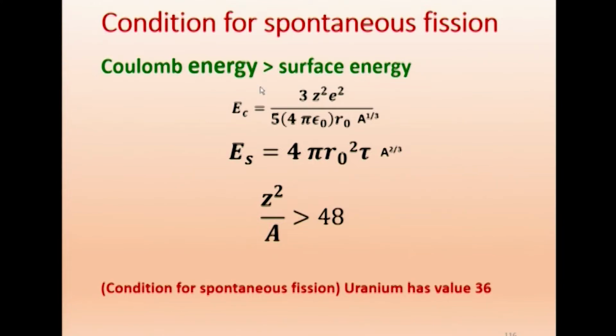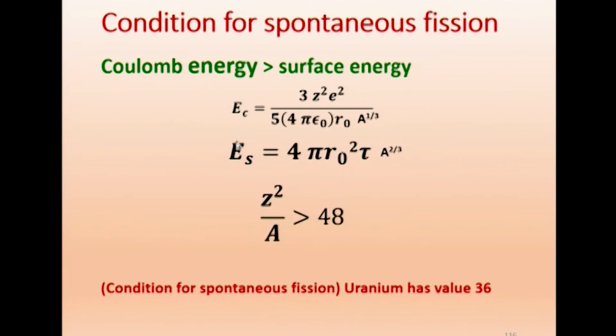Already, when we derived the Weizsäcker mass formula, we derived this part. The Coulomb energy is E_C = (3/5) Z squared e squared by 4 pi epsilon naught r naught A to the power 1/3. We have derived this. And in the same Weizsäcker mass formula, we derived the surface energy, E_S equals 4 pi r naught squared tau A to the power 2/3. That also we have derived. You can go back to the Weizsäcker mass formula and see this.